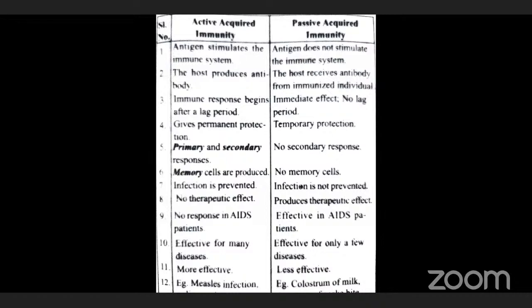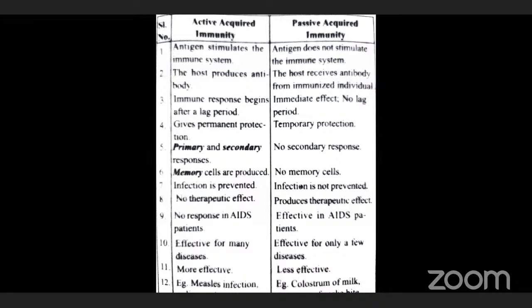Clear? In active acquired immunity, the immune response comes after a long period, after a lag period. But in passive acquired immunity, there is immediate effect only, no lag period. Active acquired immunity gives permanent protection, but passive acquired immunity gives temporary protection only.